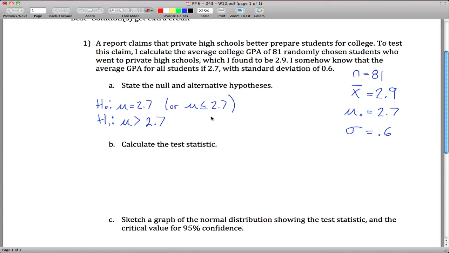And to be clear, mu in this case is the population. Mu always means population. Population mean of private school kids' GPA.